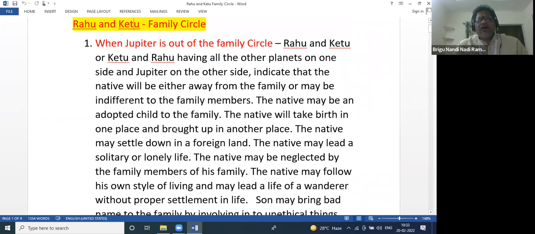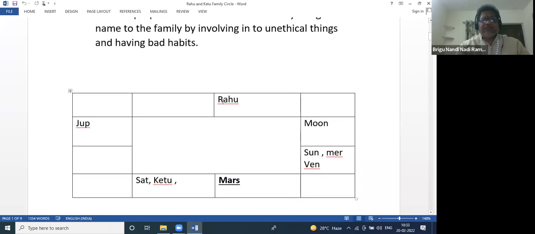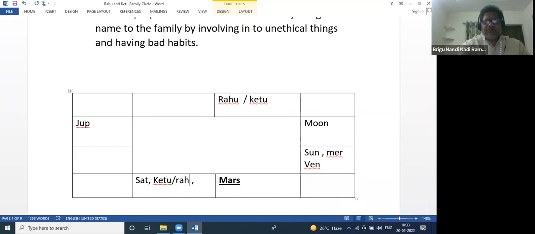Suppose Rahu Ketu can be anywhere. Don't think that Rahu should aspect Jupiter or Ketu. Instead of Rahu, we can take Ketu also. So Ketu can also be there. There is no rule that Rahu should be like this and Ketu should be here. Rahu also can be here. Okay.